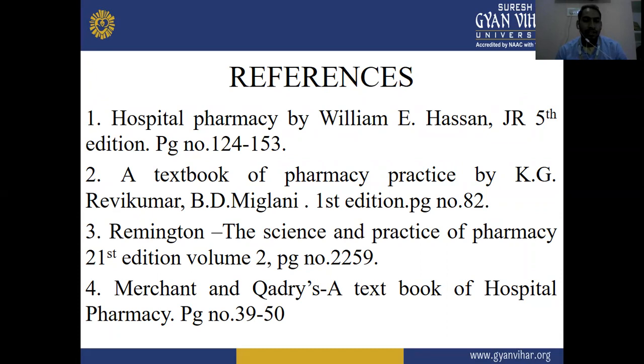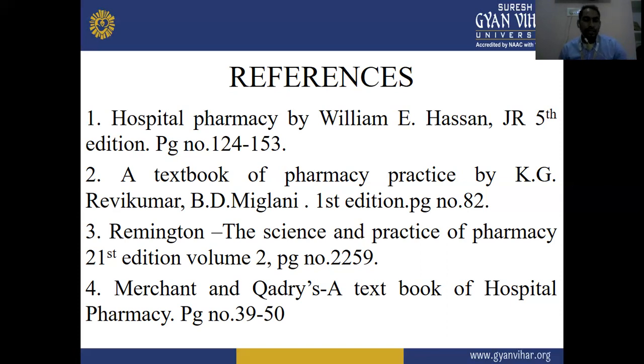Second, A Textbook of Pharmacy Practice by KZ Ravi Kumar and BD Maglani, first edition, page 82. Third, Remington's The Science and Practice of Pharmacy, 21st edition, volume 2, page 2259. Fourth, Merchant and Quadria's Textbook of Hospital Pharmacy.